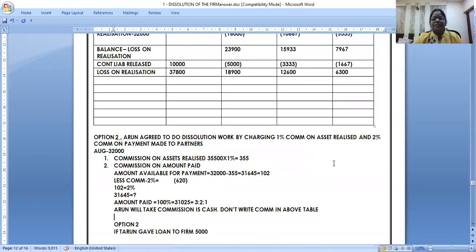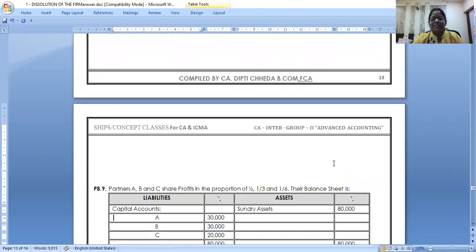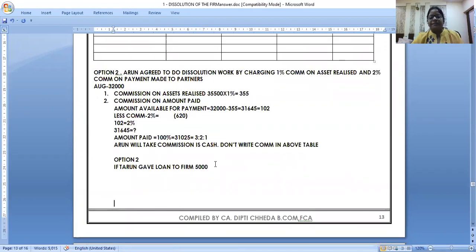So the answer for this, we can just write it as theory. Write down: Pay Tarun's loan first after paying creditors.